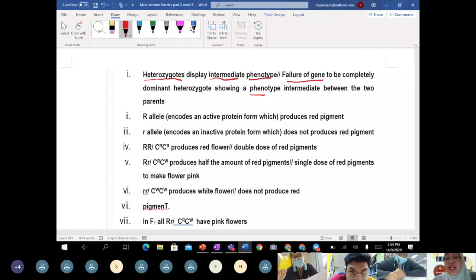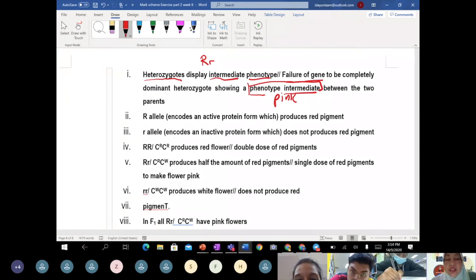When there is a failure of the dominant red allele, red with white will show an intermediate phenotype, that is pink. If Mendel, automatically the observation is red.